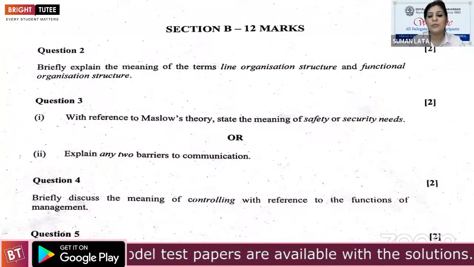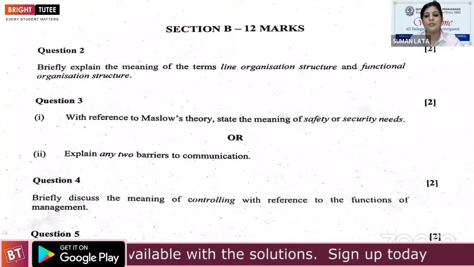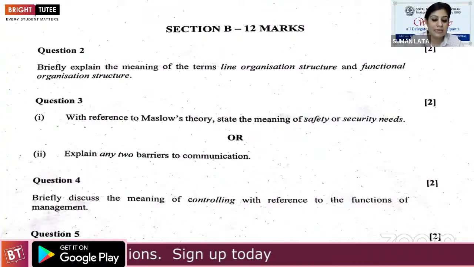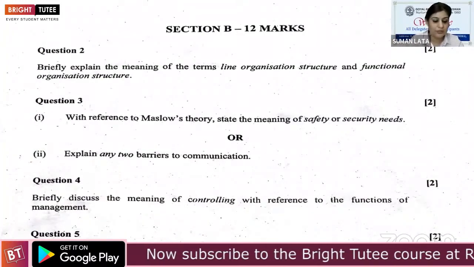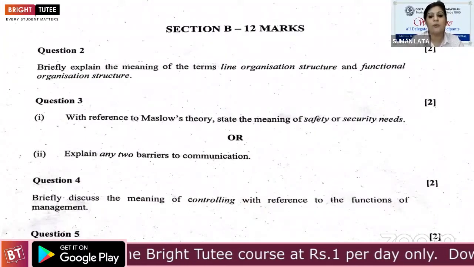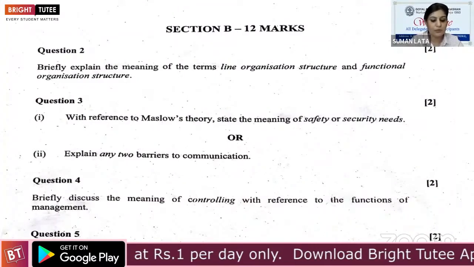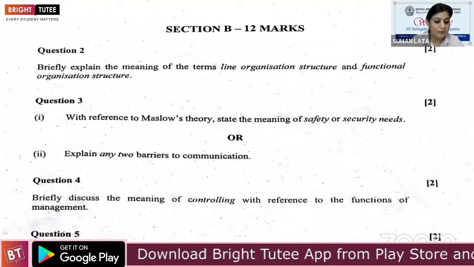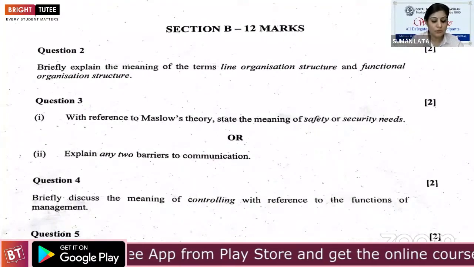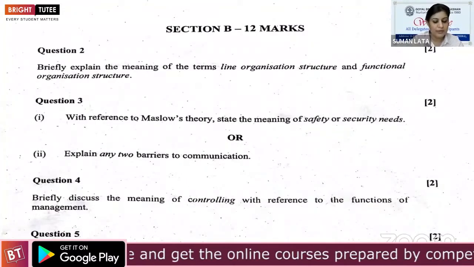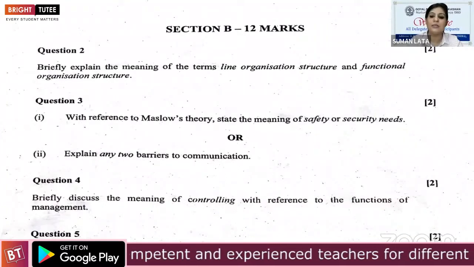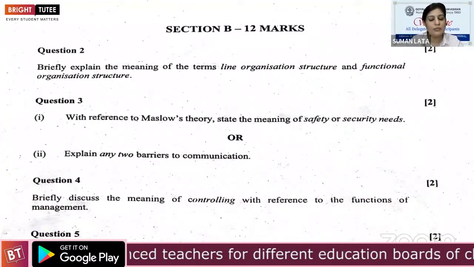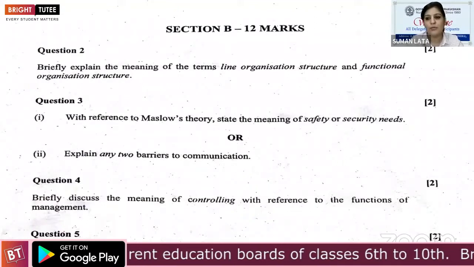It is asked about safety and security needs. Safety and security needs represent the second tier of Maslow's hierarchy, about our health, our body, our morality, our resources, our workplace, our family. Means safety and security include being free from physical danger and free from losing a job, proper food, clothing, or shelter. This is Maslow's hierarchy, safety and security needs. If you explain this point, obviously you are going to score the full 2 marks.